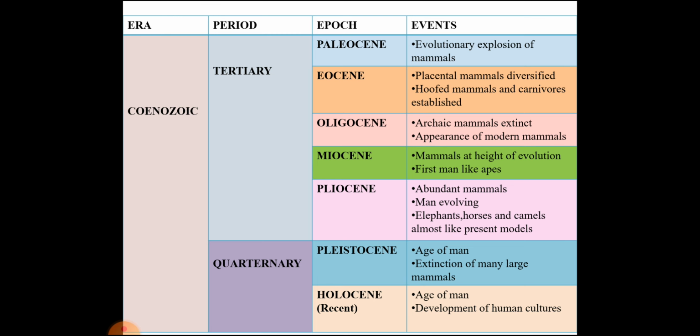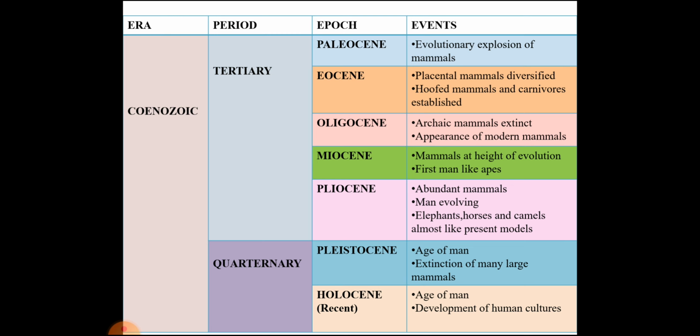Tertiary period has been further subdivided into 5 epochs: Paleocene, Eocene, Oligocene, Miocene, and Pliocene. In this case, Paleocene showed characteristic evolutionary explosion of mammals, whereas Eocene showed diversification of placental mammals and establishment of hoofed mammals as well as carnivores.